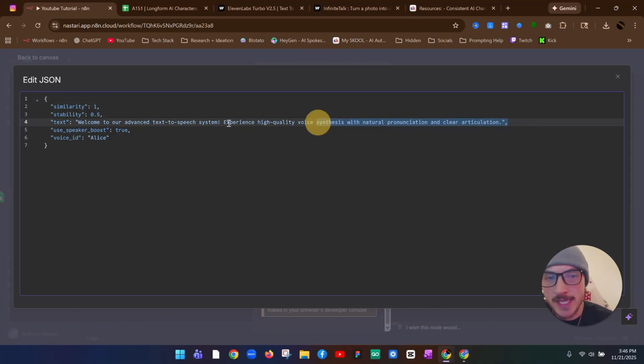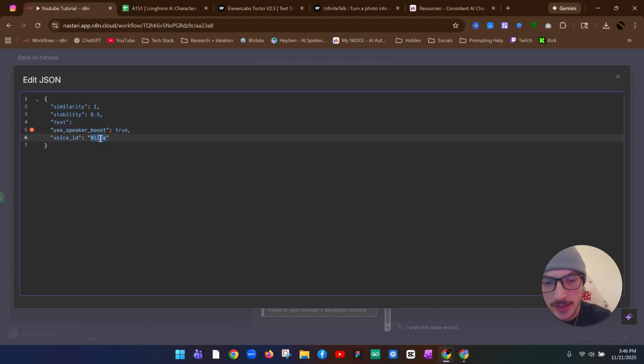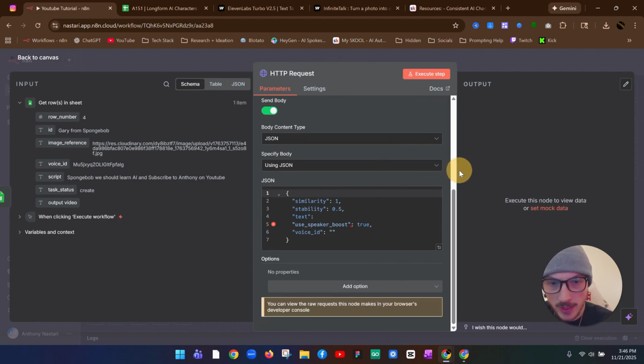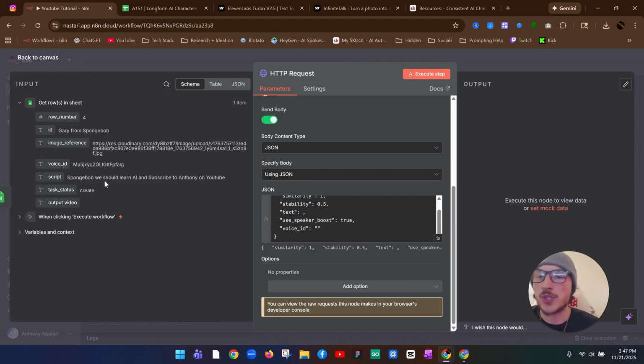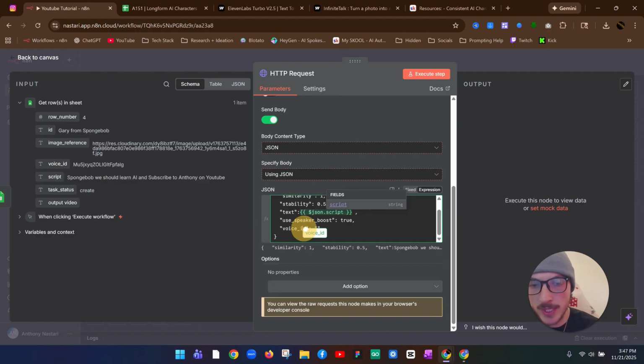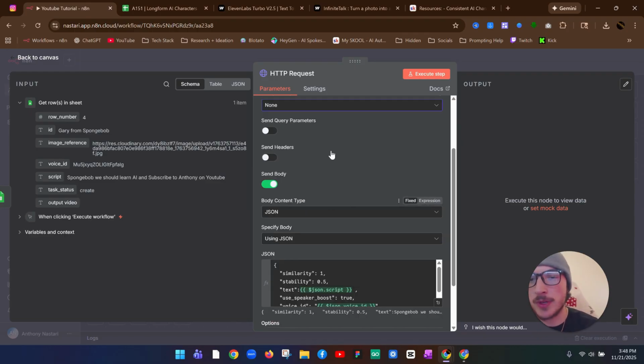So now for this text section right here, we could just delete all of that text. And for the voice ID, we can delete where it says Alice. And then we're going to want to X out of this, and open this up a little bit. So we're just going to drag in this script from the Google Sheet, place that right there for the text. And then for voice ID, you're going to want to grab the voice ID right here and place it right in between those quotations.